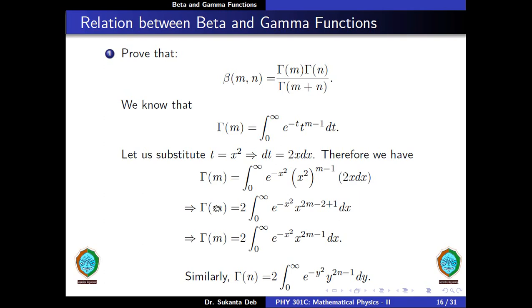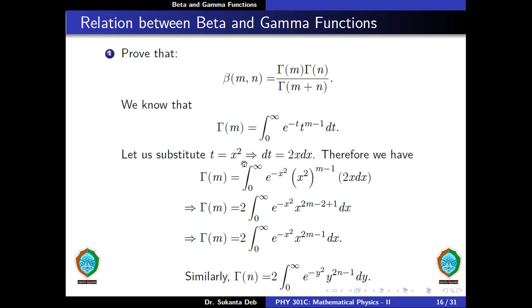Prove that beta of m comma n is equal to gamma m into gamma n divided by gamma of m plus n. Now we know that gamma of m is equal to the integral from 0 to infinity of e to the minus t, t to the m minus 1 dt. Now let us substitute t is equal to x square. So this gives us dt is equal to twice x dx.